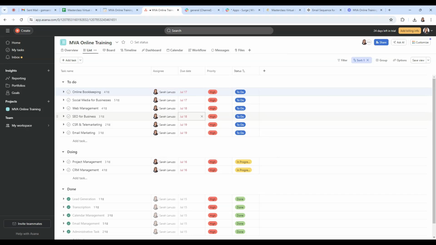So it is a simpler workflow than in Trello, which uses cards.